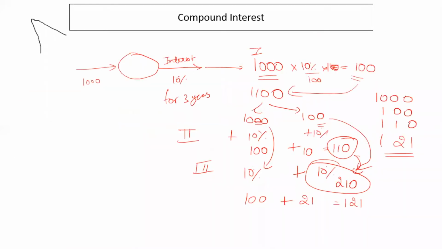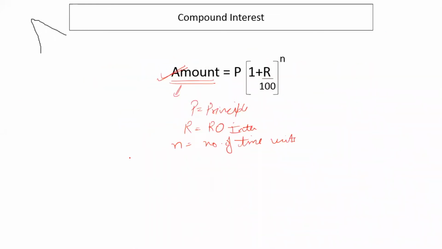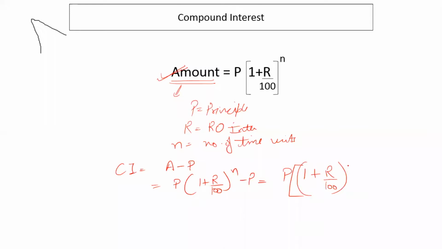But in case of compound interest, the formula is of amount. So if you want to calculate compound interest, it will be amount minus principal, which is, if we take P common, then this, right? So remember this, that the formula that you're using here is not of compound interest, it is of amount. Always remember to subtract principal from this value so that you arrive at compound interest if the question is of compound interest, right?